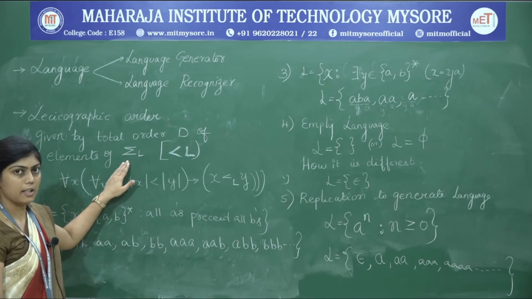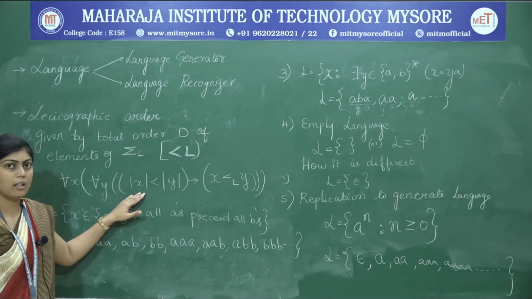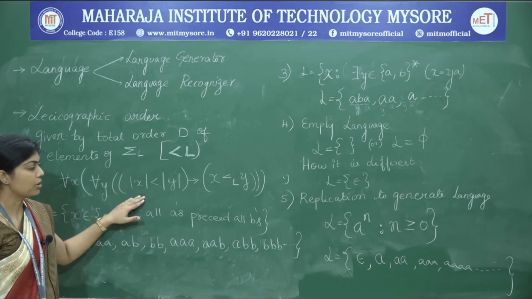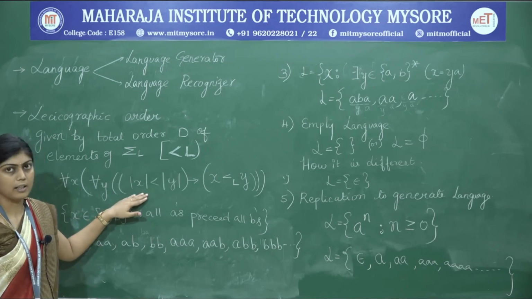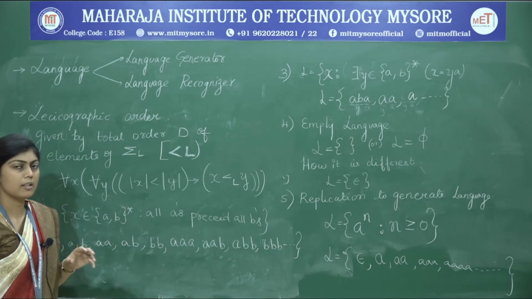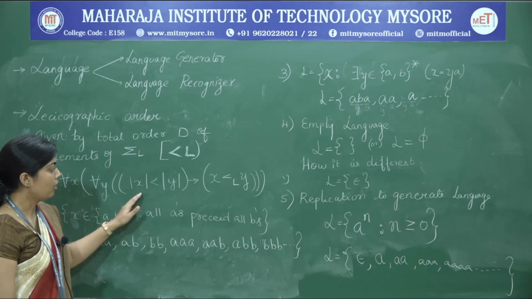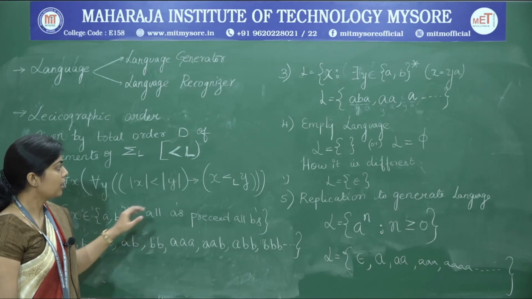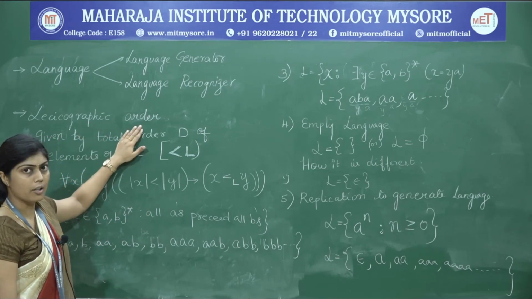All the elements within the language are arranged in the ascending order of their lengths. Therefore, we start from the smallest length string, going forward generating the larger strings. And also, any strings of equal length have to be ordered in alphabetical order. So, these two constraints are satisfied when we provide a lexicographic order.